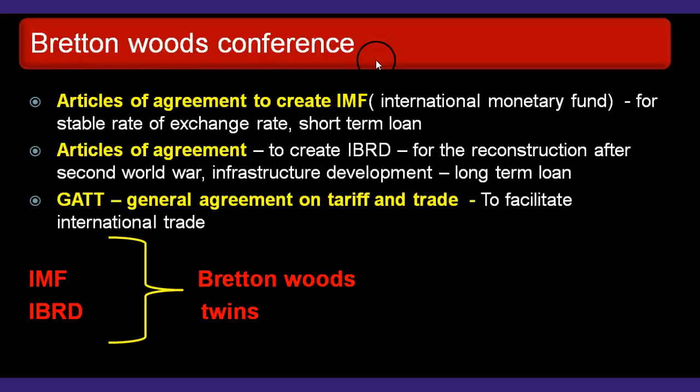Bretton Woods Conference. The results: Articles of Agreement to create the IMF, International Monetary Fund, for a stable exchange rate, to provide short-term loans to members experiencing balance of payment difficulties. Balance of payment means the difference in total value between payments into and out of a country over a period.